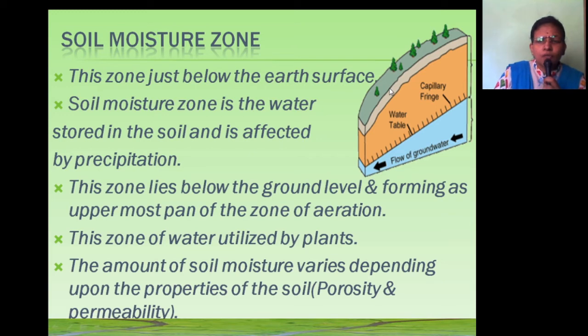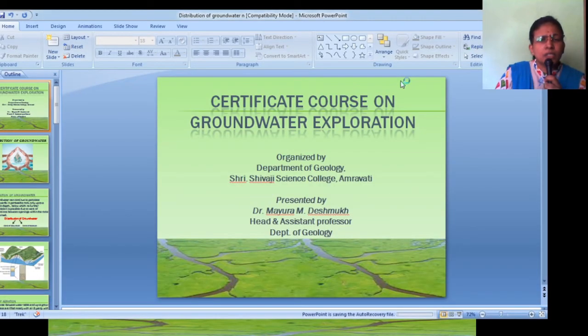The amount of soil moisture varies depending upon the properties of the soil. If the soil has porous and permeable properties, then the soil moisture is increased. If the soil is impermeable and non-porous, then the soil moisture decreases.